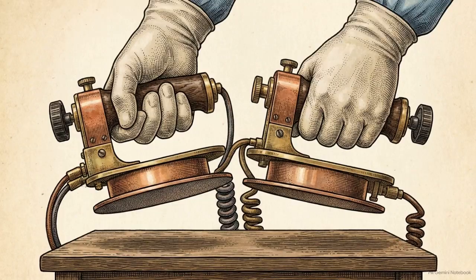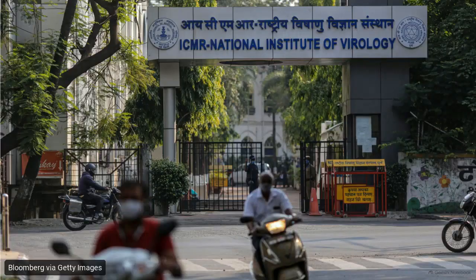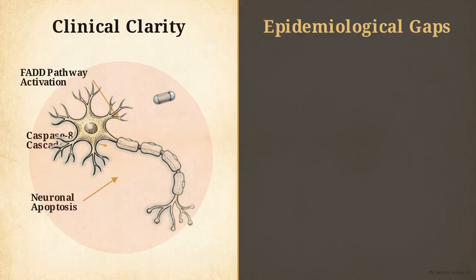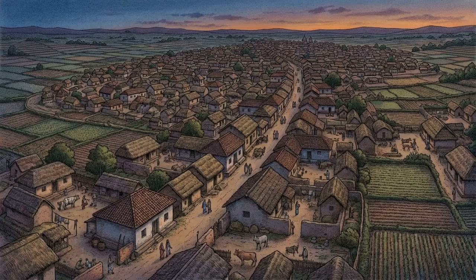Mitigating its impact requires absolute clinical precision and rapid triage. Institutions like the ICMR, National Institute of Virology in Pune, are actively mapping the virus's recent surge. Their research reveals a stark divide. While our clinical understanding of how Chandipura kills a host is highly detailed, our epidemiological understanding of how it survives in the wild remains largely incomplete. Because we lack a complete map of its ecological life cycle, massive populations are left exposed to unpredictable, recurrent outbreaks.